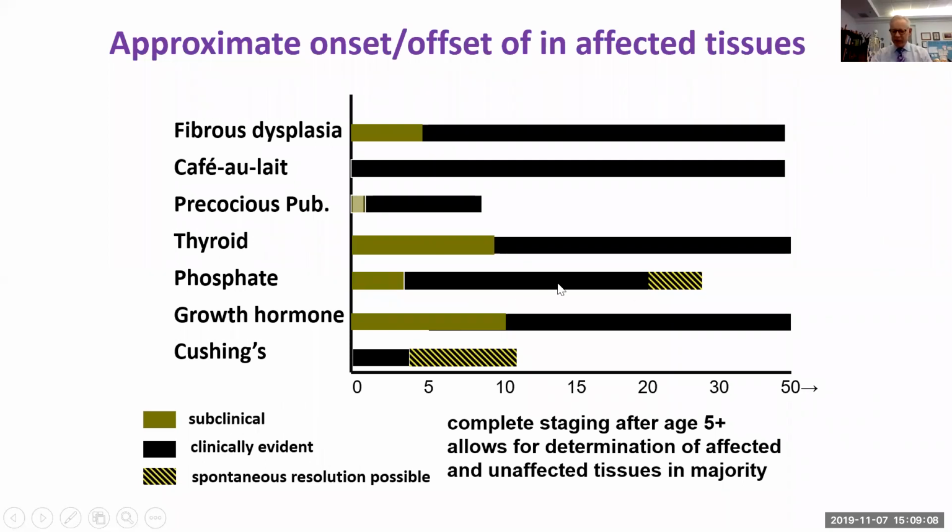Really only a couple of these wane with time, and that is phosphate wasting can go away with time. Cushing's disease only occurs in the neonatal period, and by definition, precocious puberty is in childhood. So the implications of this clinically for patients and family is that if you conduct complete staging quite early in life, 5 years or so, it allows for determination of the affected tissues and the unaffected tissues.